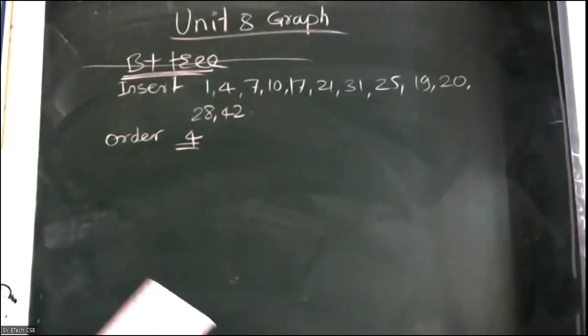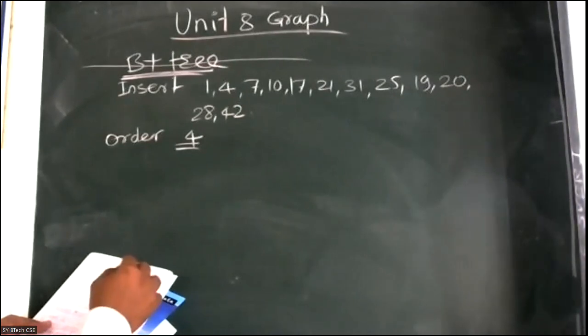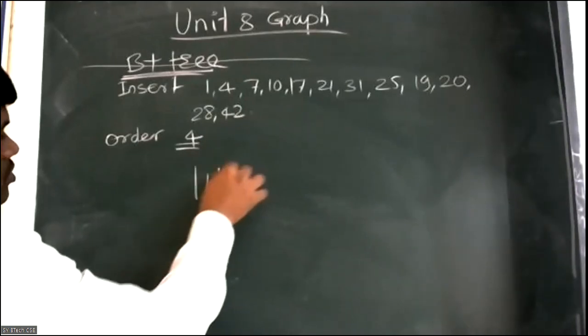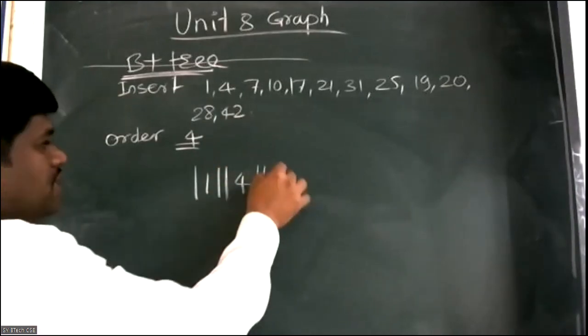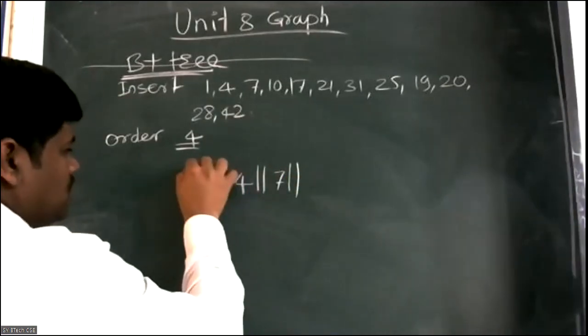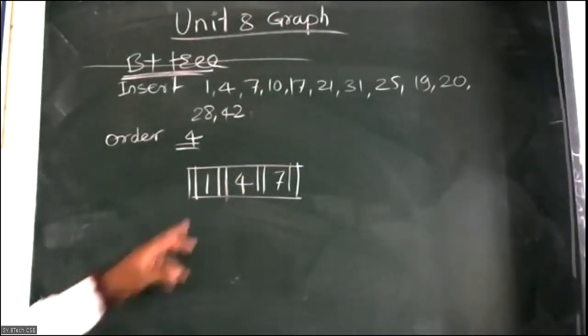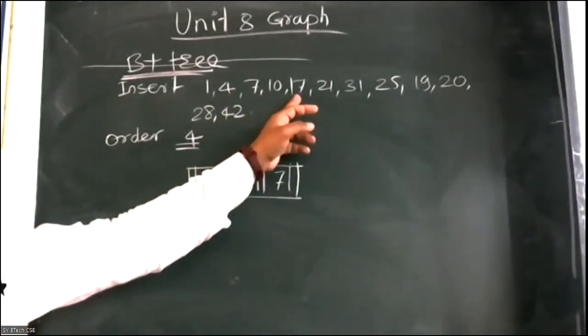I hope all of you have completed the evaluation of the same examples. For those who have not completed, please give attention. So here, first, how many key values you are considering? So 1, after that 4 and 7, right? So I will write directly the next steps. Intermediate steps I am skipping here. So this is the first 3 elements you have inserted, right? 1, 4, 7.